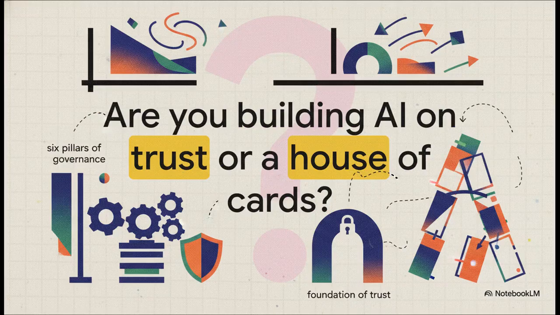So here's a question I want to leave you with as you review your own AI roadmaps following this explainer. Is your organization building AI on a foundation of trust, or is it a house of cards? Are you actually implementing those 6 pillars of governance? Are you establishing firm boundaries for your AI agents, or are you simply deploying the tech as fast as possible and just hoping for the best? Because let's be honest, innovation without security is literally just a vulnerability waiting to happen.